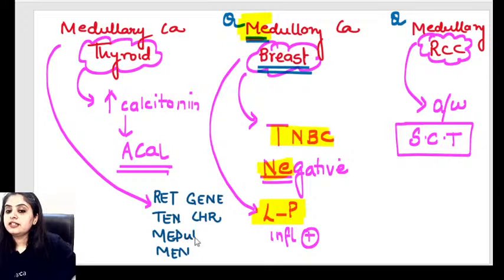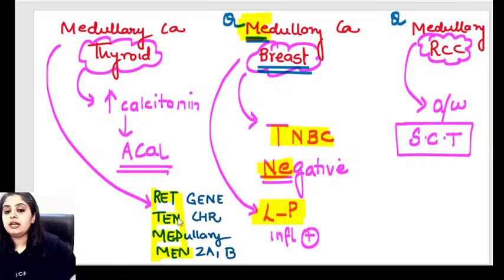What is the cancer that I'm talking about? I'm talking about medullary carcinoma. And what is the syndrome with which it will be associated? MEN2A, MEN2B. So RET is the gene, 10 is the chromosome, med is the tumor, men is the syndrome.